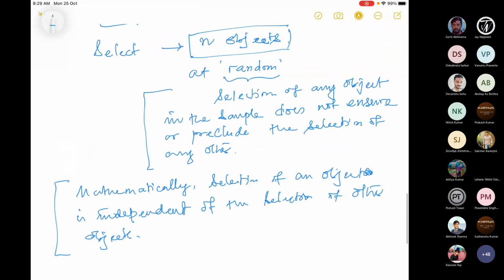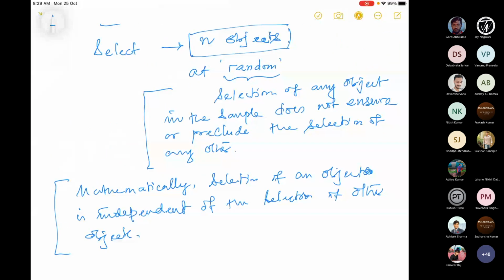But let me just say, what happens now when I pick, let's say, n batteries out of the entire population. The population can be very, very large. n could be a small number compared to the population.